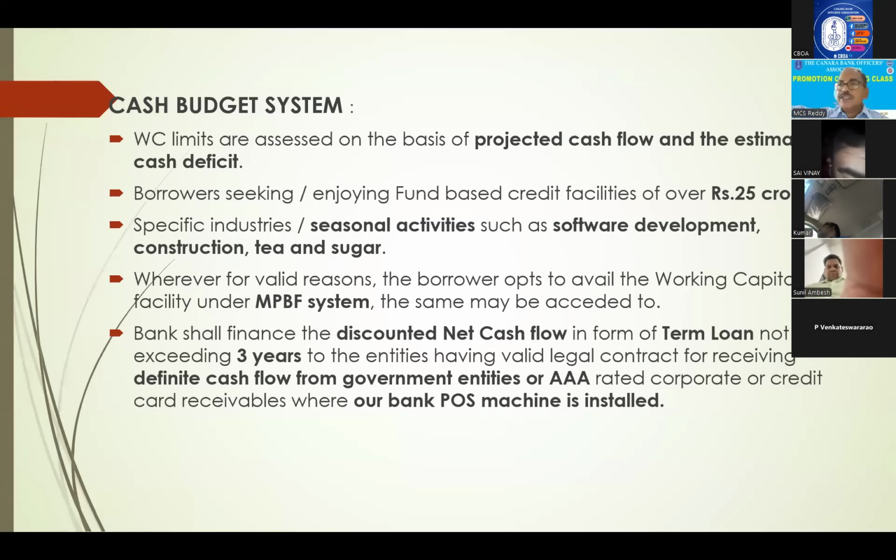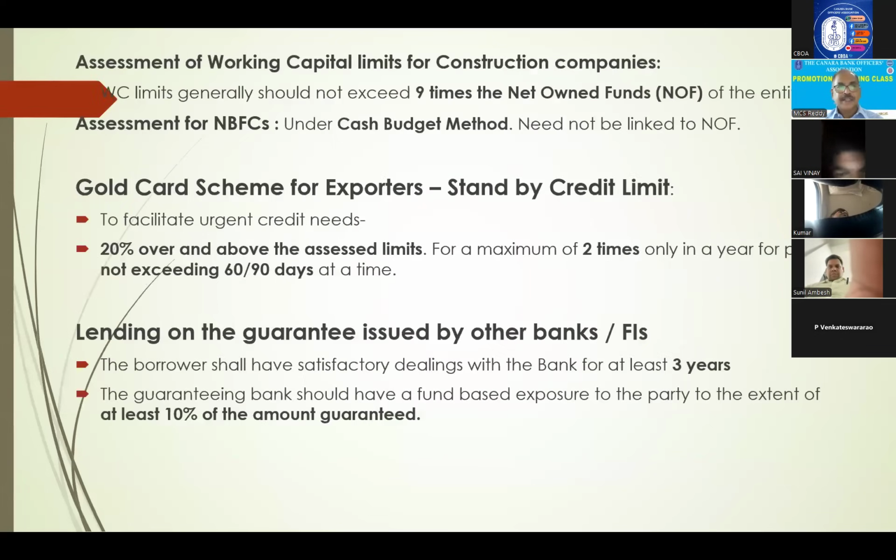So here he is receiving 12 crores, you reduce 25% margin, so 9 crores we will fix as his term loan. This is based on anticipated cash flows. So here we can sanction a term loan also against expected cash flows, with repayment of 3 years maximum. This has come subsequently, right?